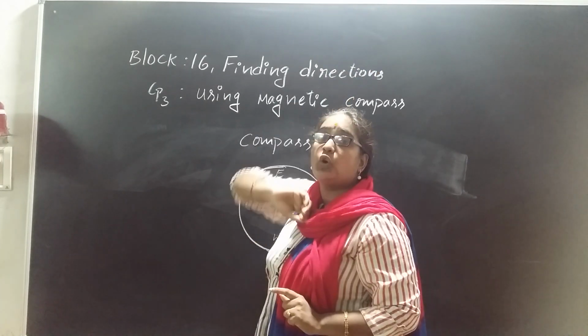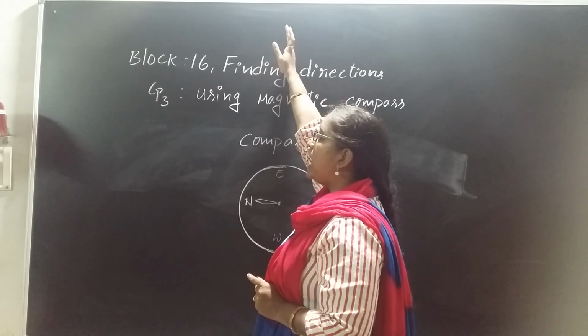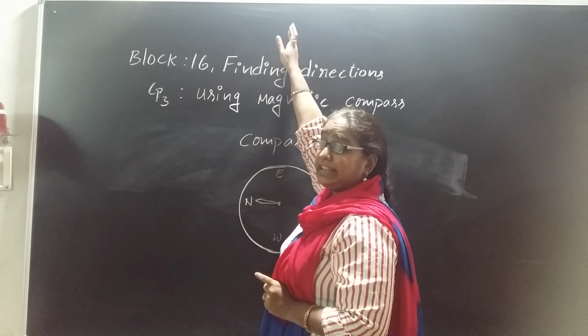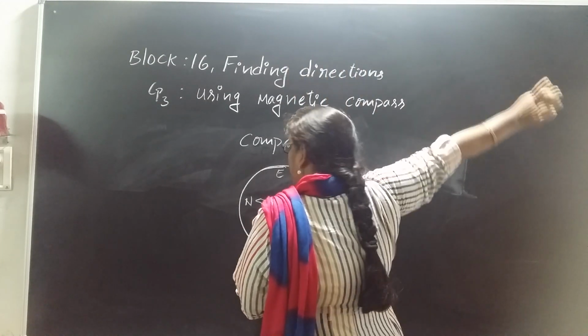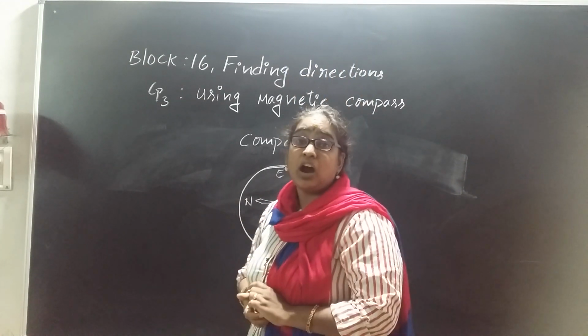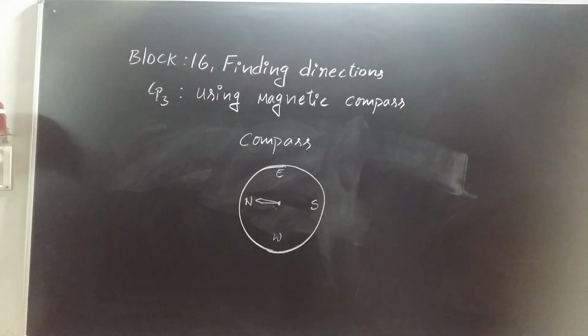So this is how you are going to remember always. If you are facing north, you will have east on your right hand side, west on your left hand side, and south on your back always. Right? I hope you all understood.